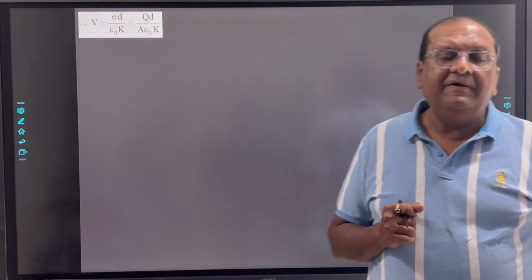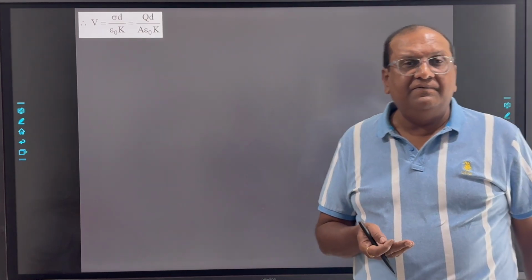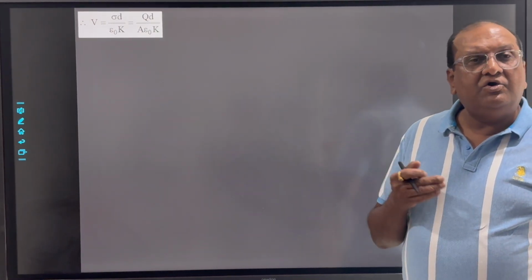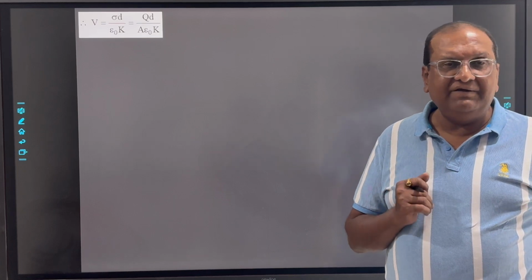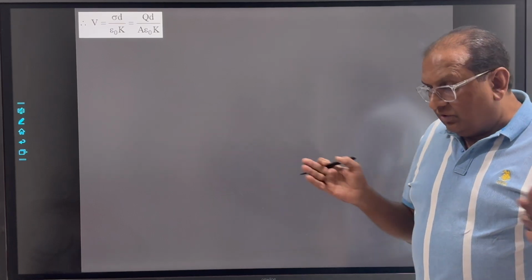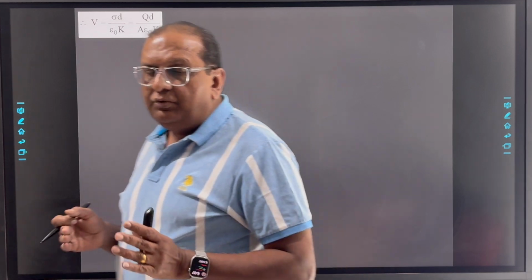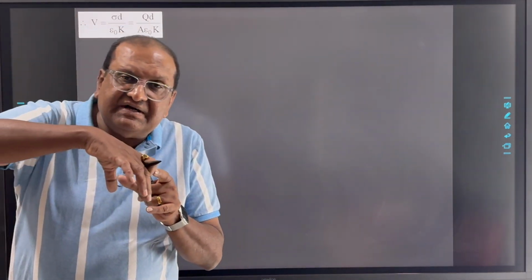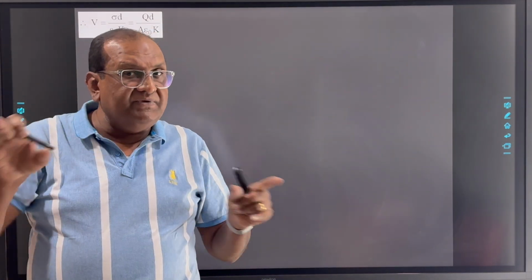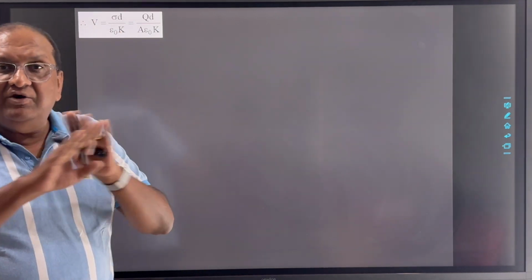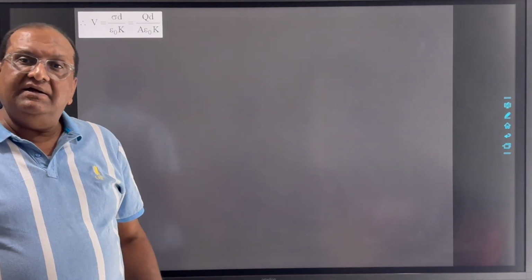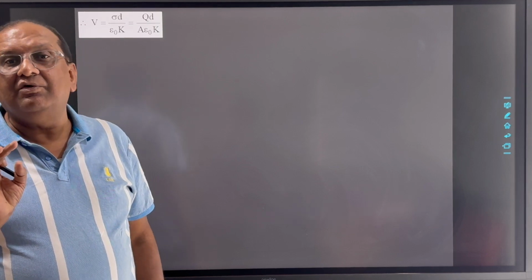Now the capacitance of the capacitor is the ratio of charge to potential difference. Here the charge on the capacitor is Q. When a dielectric substance is introduced between the two plates, there is no change in the charge deposited on the plates.